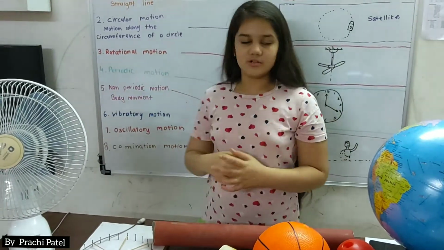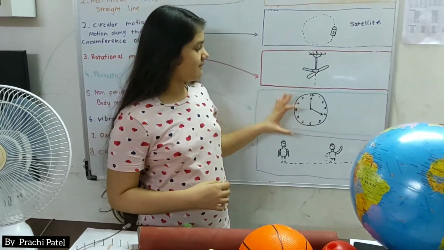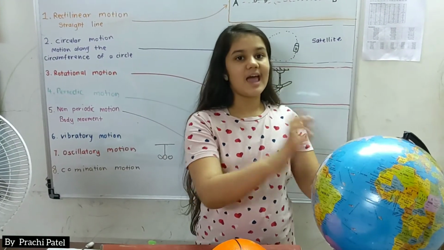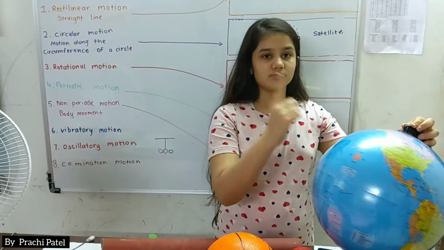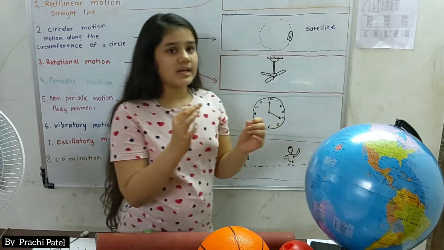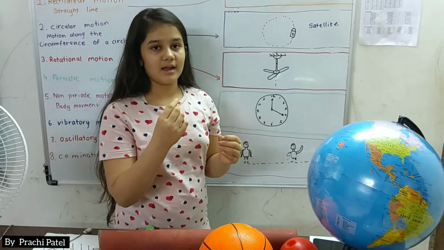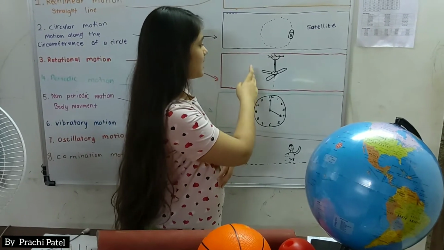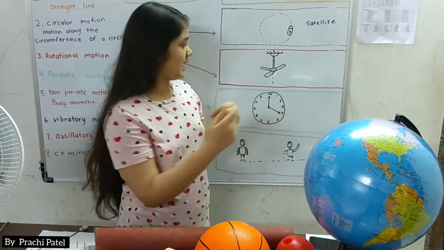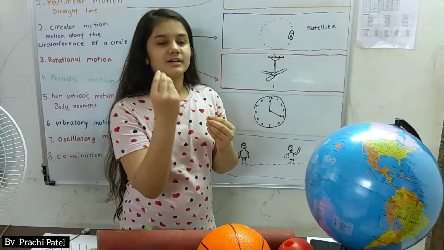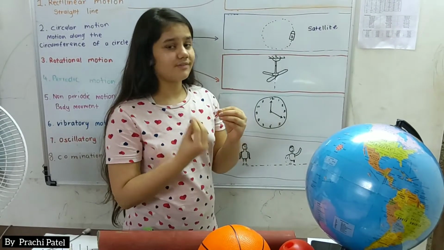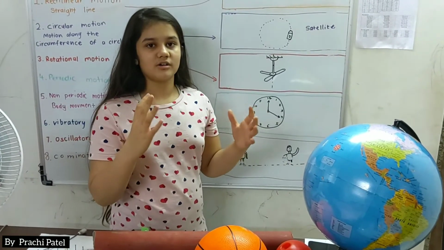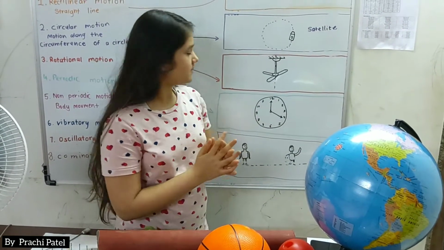Now periodic motion. In periodic motion we have a clock. We can also say that our earth takes one round every 24 hours. It moves in a limited time and it doesn't change. That is the difference between these two. Rotation can spin slow or fast at whatever speed we keep, but periodic motion is compulsory to complete at one fixed time, not too fast or too slow.